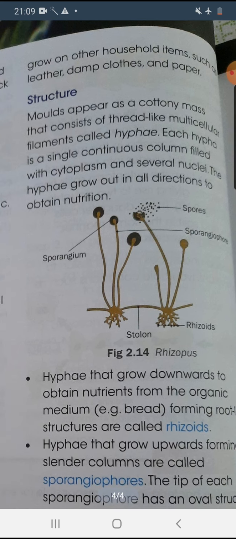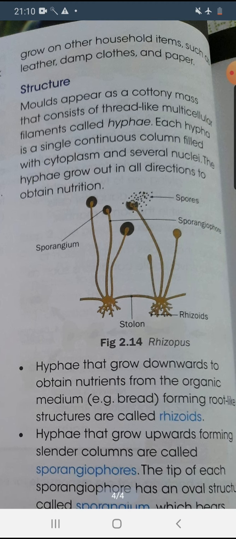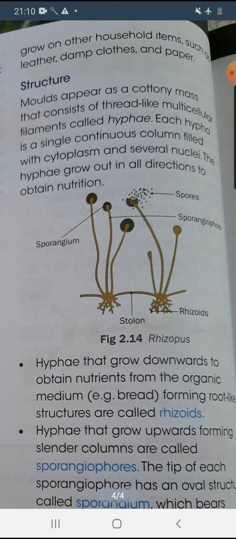Now let's see the structure of this fungus. Molds appear as a cottony mass that consists of thread-like structures, which I have already told you are known as hyphae. Here you can see some thread-like structures. You can see the stolon, and on the upper side of the stolon you can see some filament-like structures which are known as hyphae. Each hypha is a single continuous column filled with cytoplasm and several nuclei. That means in that portion also they have cell organelles and nuclei.